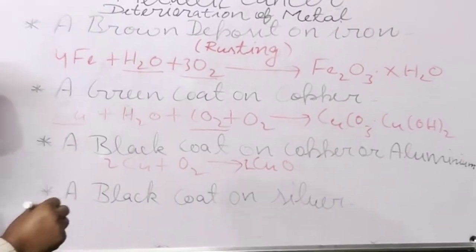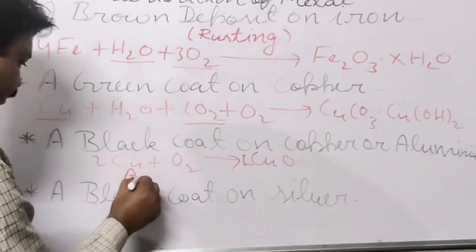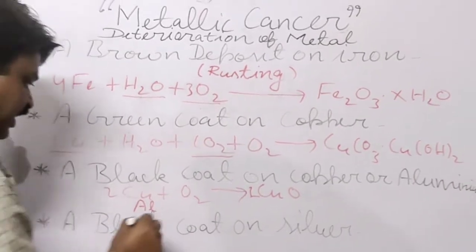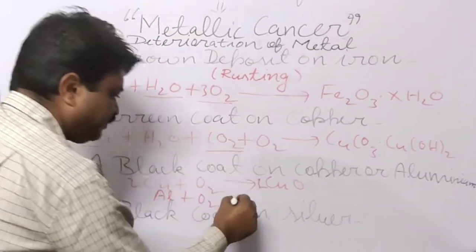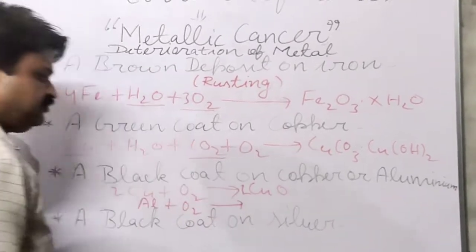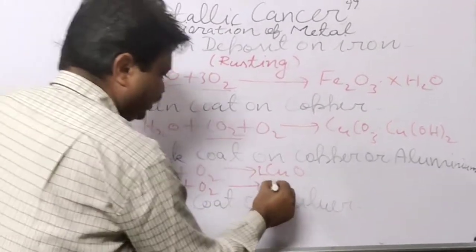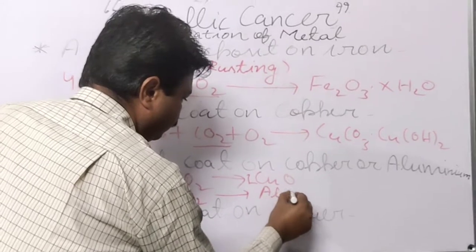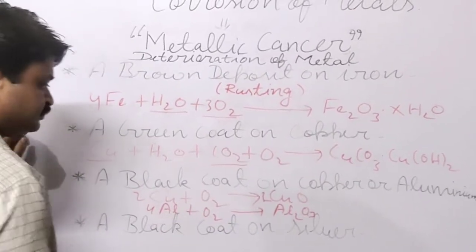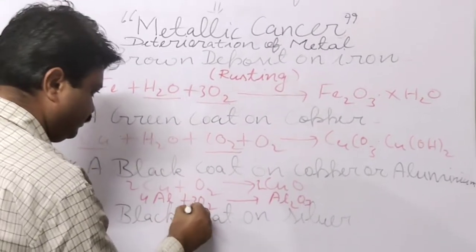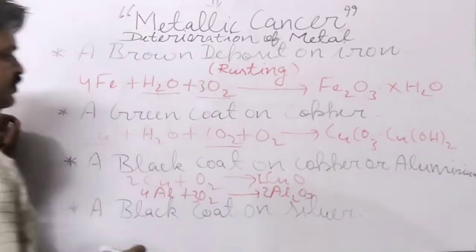Like this, when the aluminium reacts with the oxygen, then what will it form? It will form aluminium oxide, Al2O3. Now we will balance it. It is balancing.